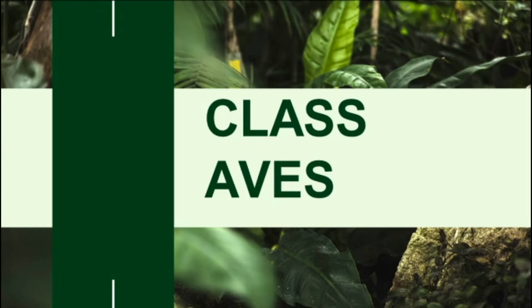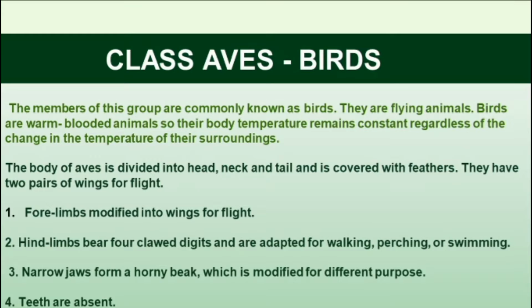The next class is Aves. Class Aves means birds. The members of this group are commonly known as birds. They are flying animals. Birds are warm-blooded animals, so their body temperature remains constant regardless of changes in the temperature of their surroundings. They maintain the temperature in a constant manner.